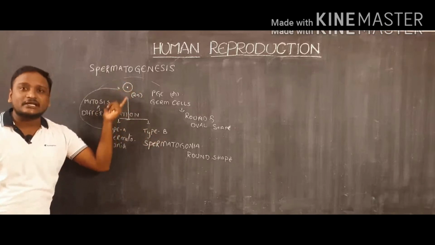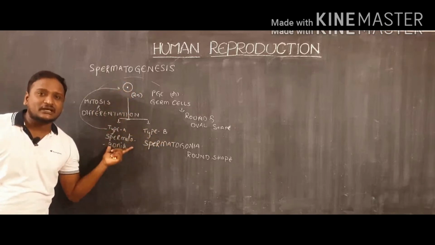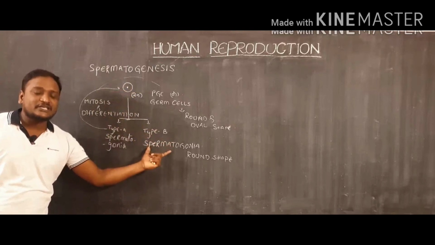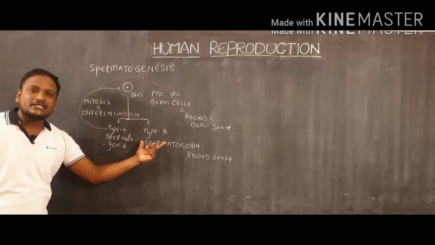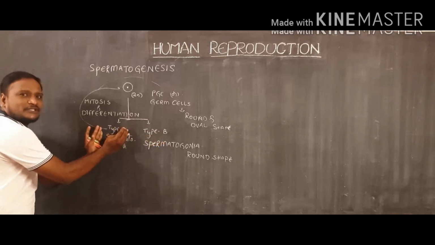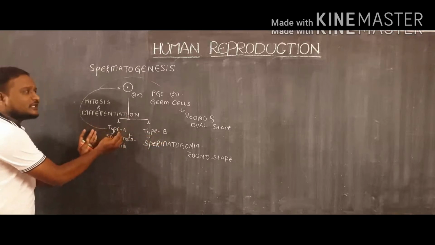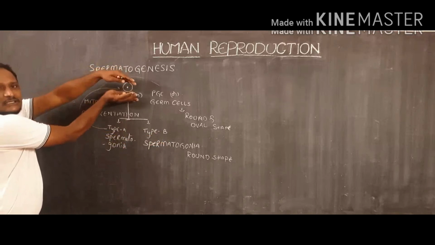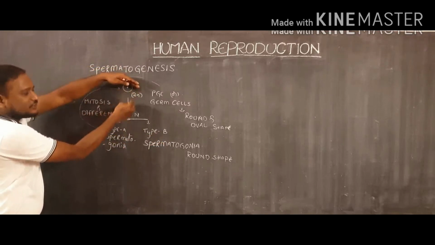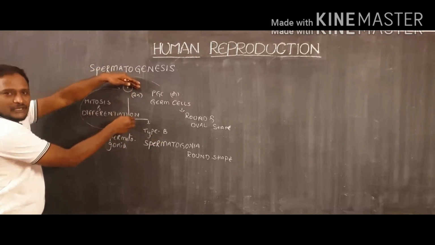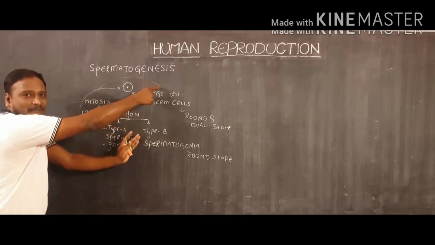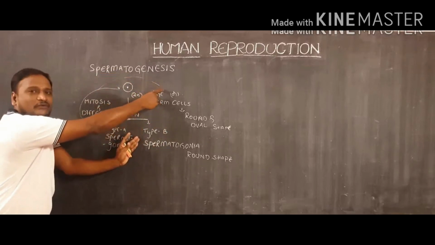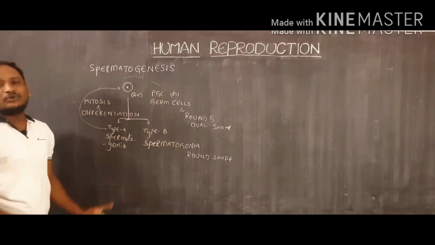That means one cell is producing two types of cells, and this is generally considered as totipotent nature. Here the same type of cells, which are nothing but type A cells, are replacing the germ cells which are already used in mitotic division. And the remaining cells are different from the mother cell. These are round shaped cells.